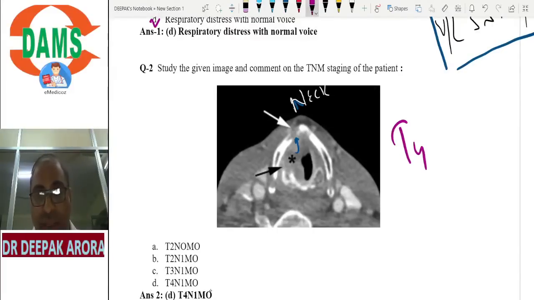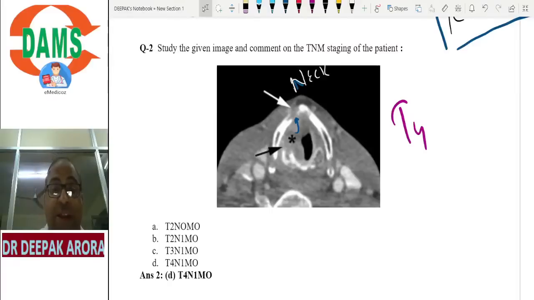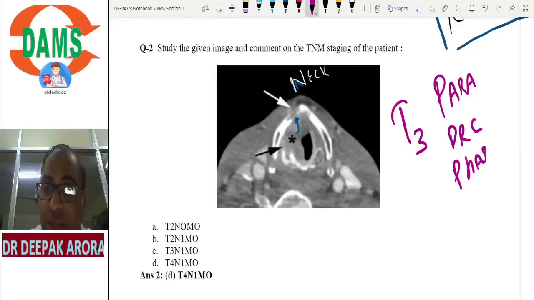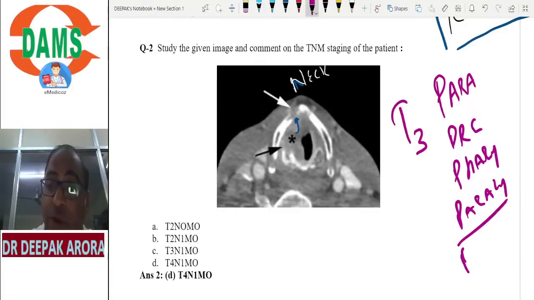If only one area is involved, one part of the larynx, it is T1. If two or three areas are involved, we call it T2. If the tumor is going outside the larynx, I always give a mnemonic. If the tumor is outside the larynx, it is T3, like paraglottic space, pre-epiglottic space, pharynx, paralysis of the vocal cord. If these words are there, perichondritis.